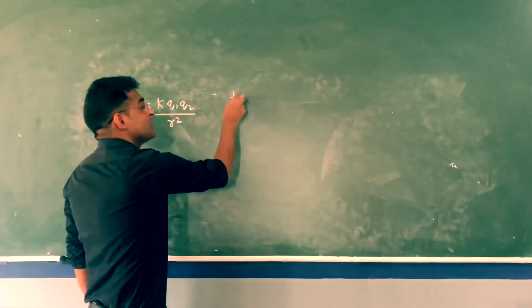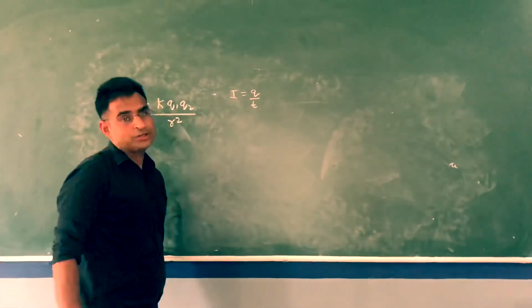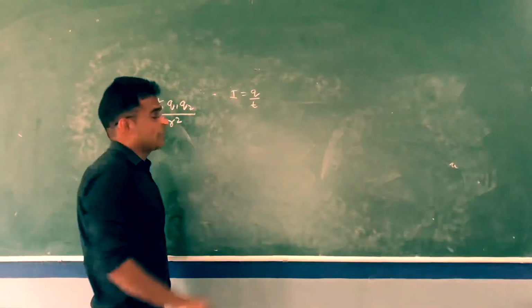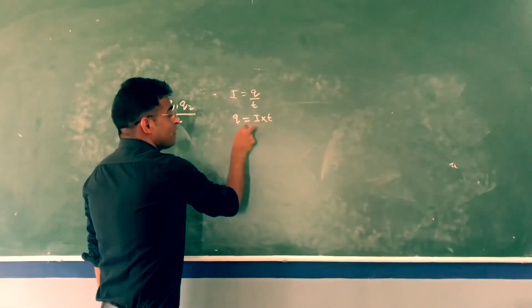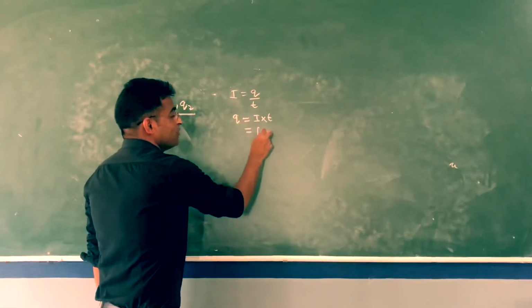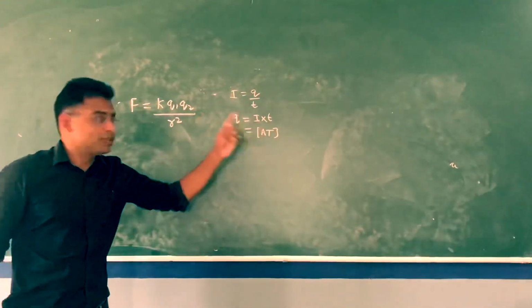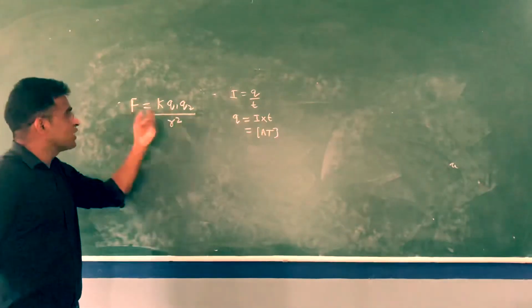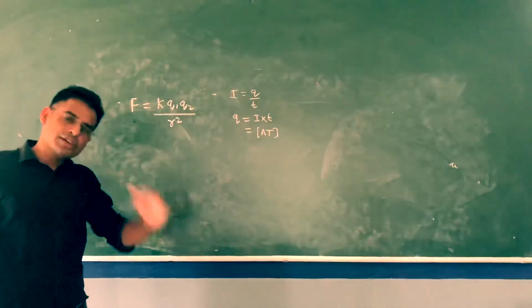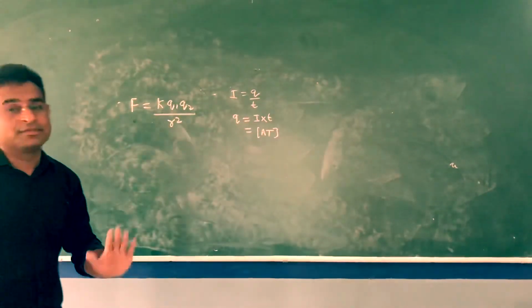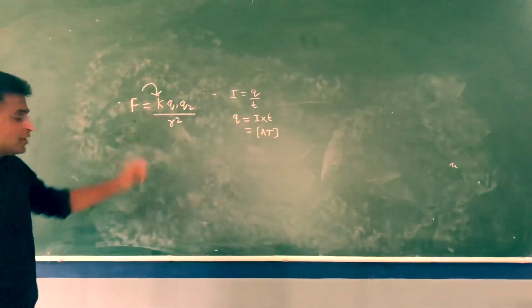You know I is equal to Q divided by T. This is the definition of current: current is charge divided by time. So you can write Q is equal to I into T. It means the dimension of Q will be A into T. But this is not the question. The question is: F is equal to K Q1 Q2 divided by R square, where F is force, Q1 and Q2 are charges, and R is the distance between charges. K is a constant. I need to find the dimension of this K.